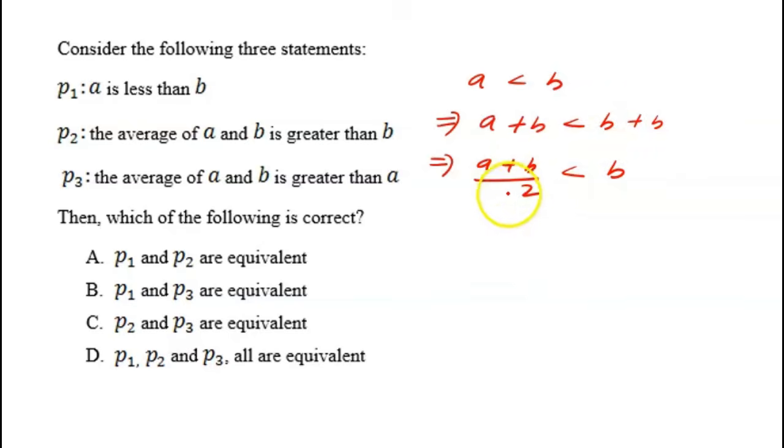So it is saying that the average of A and B is less than B, but P2 is saying that the average of A and B is greater than B.